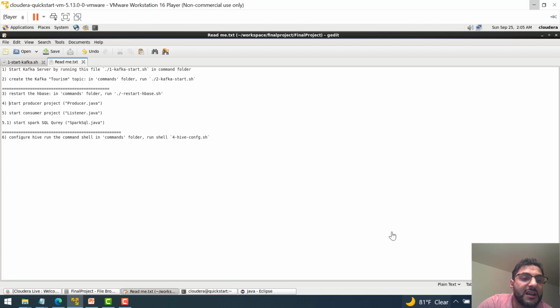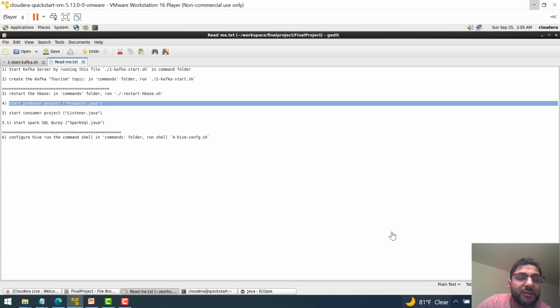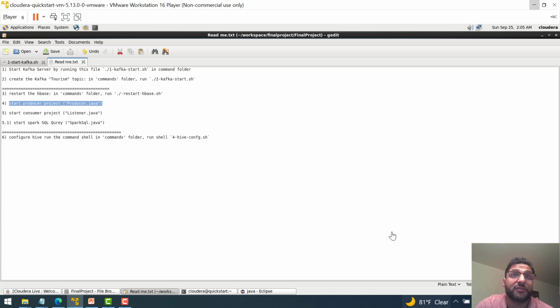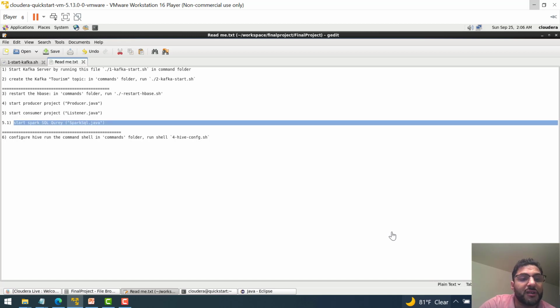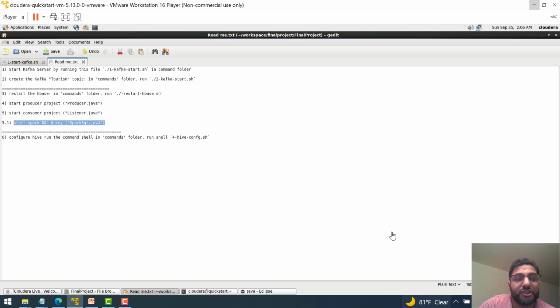Then we will run the producer application that will communicate with the Twitter client and send the data to the consumer application. We'll run the consumer application and make sure that the consumer is saving the data into HBase, and then finally we will run Spark SQL to make sure the HBase to Hive configuration is correct, and then we will save the data from HBase to Hive.